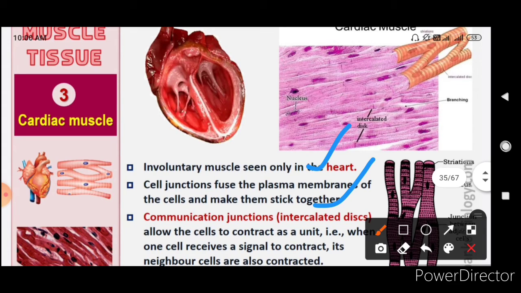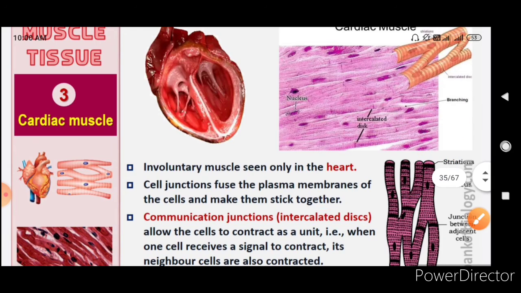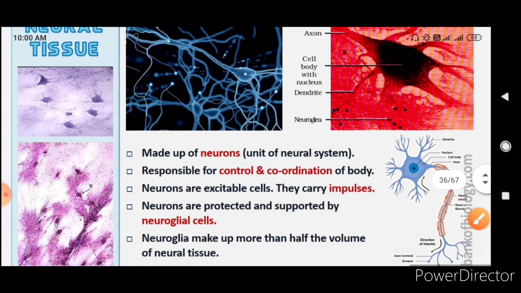Okay, so this is the diagram of the cardiac muscle. You can see light striations here also, and you can see the intercalated discs. These are the intercalated discs. See here, these are the intercalated discs, and branching can also be seen here in the cardiac muscle.